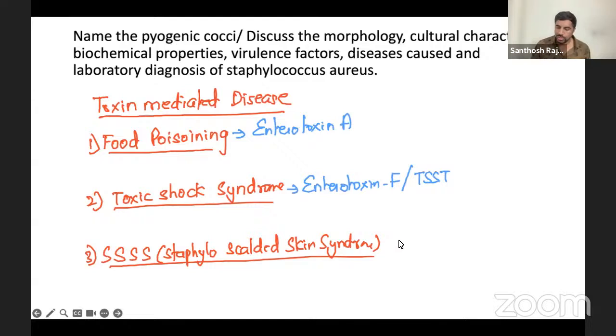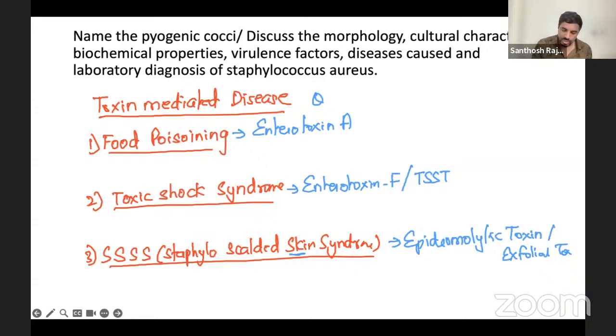What about Staphylococcal scalded skin syndrome? Skin means something related to skin, so epidermolytic toxin, or sometimes you call it exfoliative toxin. Toxin names are important. One more question will be asked from this. Now next, the diseases.